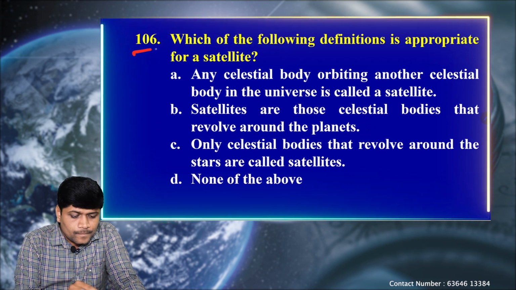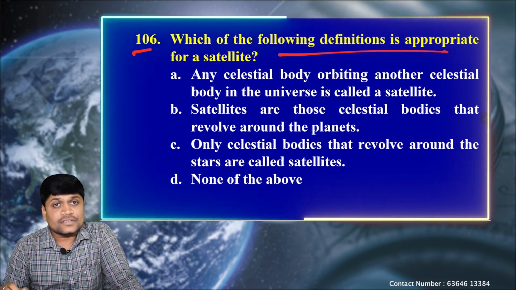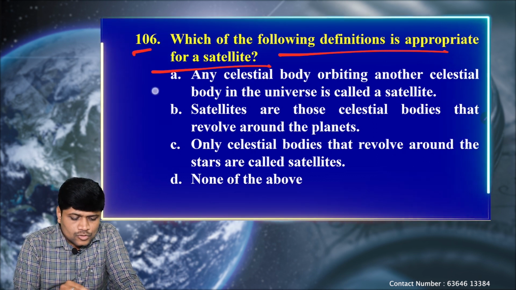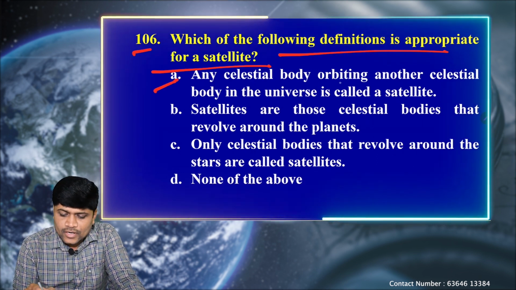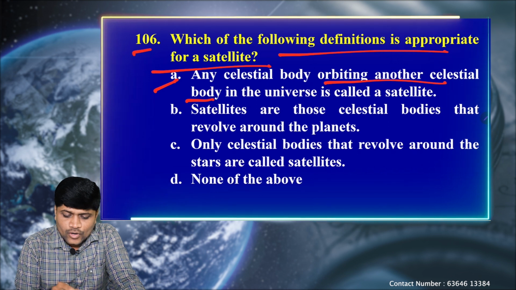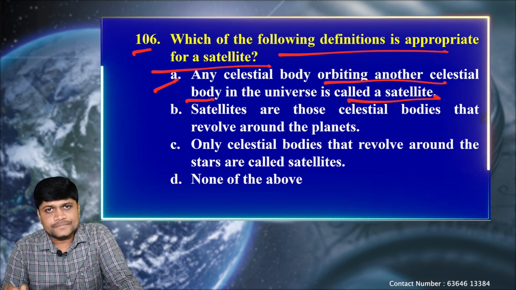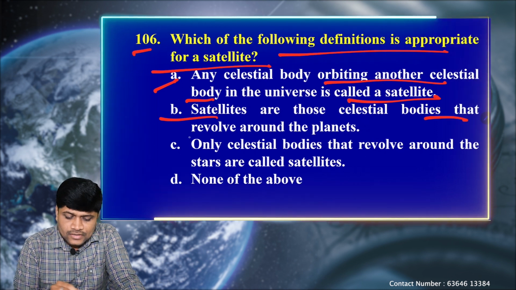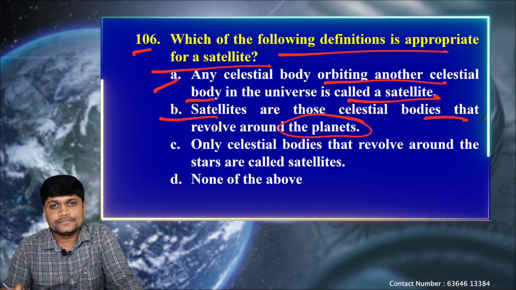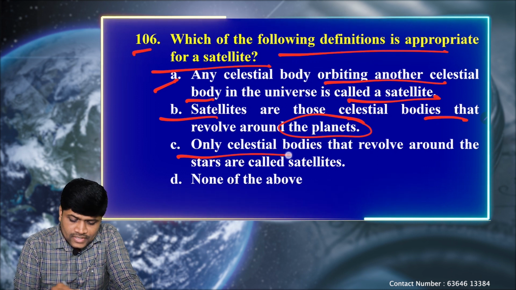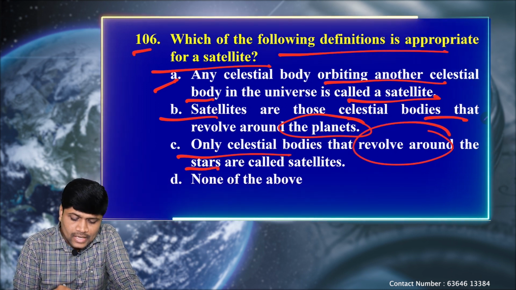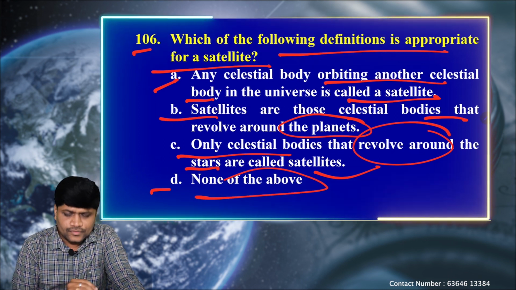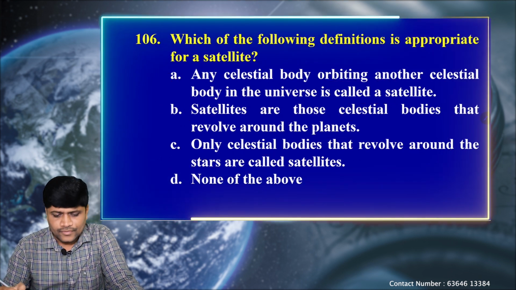Next question. Which of the following definitions is appropriate for a satellite? First statement says, any celestial body orbiting another celestial body in the universe is called a satellite. Next, B, satellites are those celestial bodies that revolve around the planets. Next, C, only celestial bodies that revolve around the stars are called satellites. And fourth, D, none of the above. Let's see the definition.